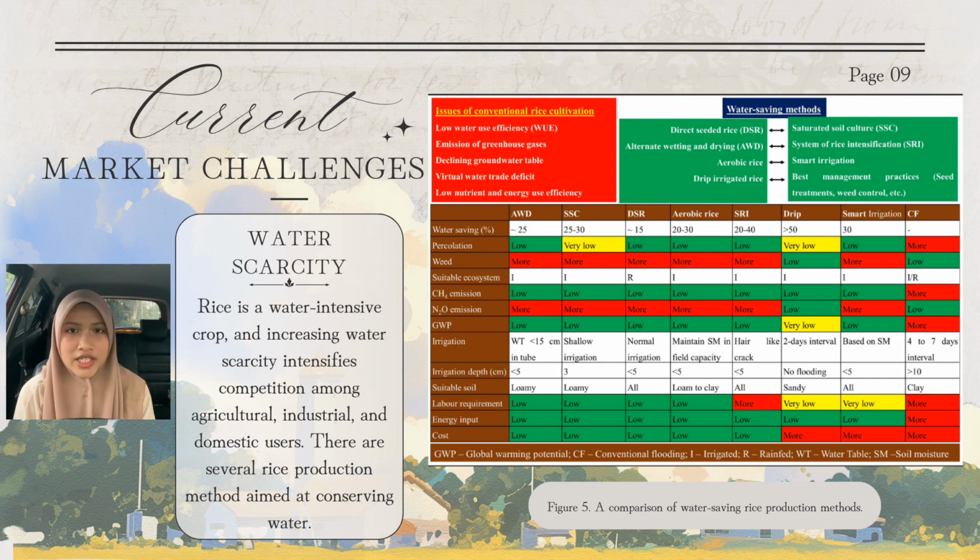The first current market challenge is water scarcity. Rice is a water-intensive crop, and increasing water scarcity intensifies competition among agricultural, industrial, and domestic users. There are several rice production methods aimed at conserving water, such as drip irrigated rice, aerobic rice, and direct seeded rice. As we can observe from this table, the drip irrigated rice method saves the most water. However, this method is very costly.